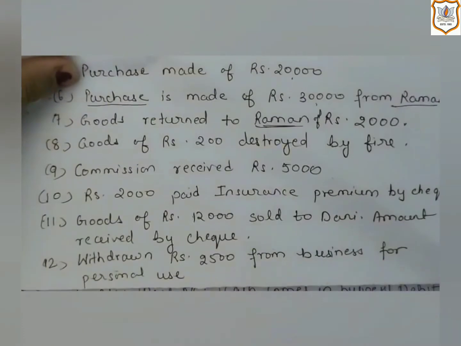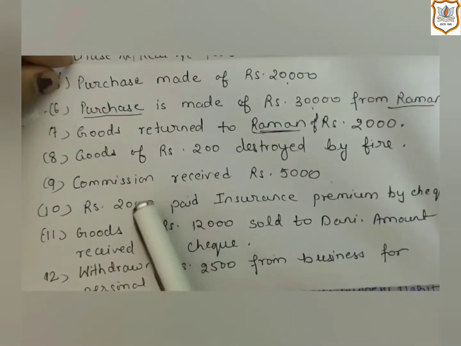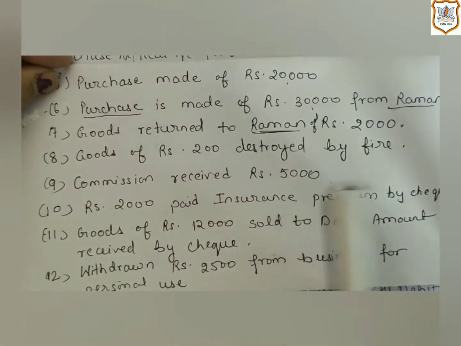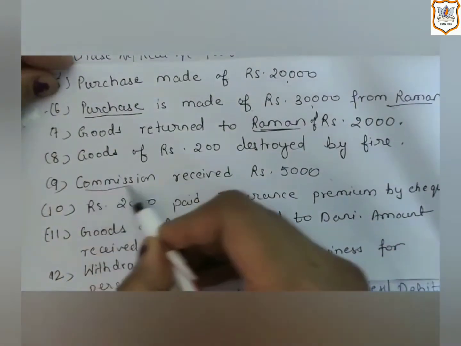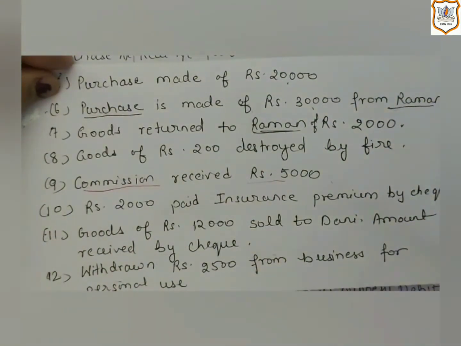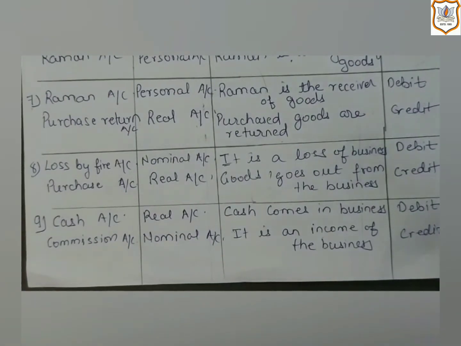Now the next transaction is commission received rupees 5,000. So here which two accounts will be affected? Here commission account and cash account will be affected. Here the business is receiving cash, and cash is a thing or an asset. So for cash we will apply the rule of real account, which says debit what comes in.